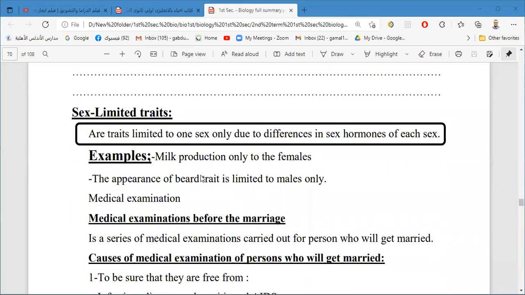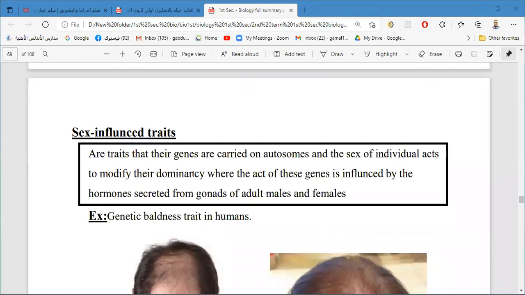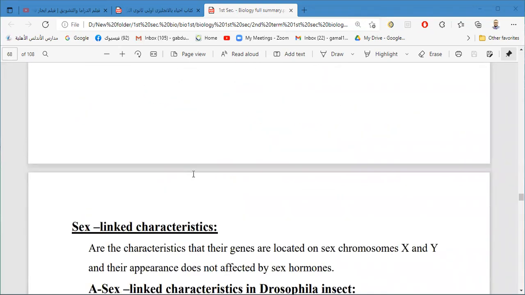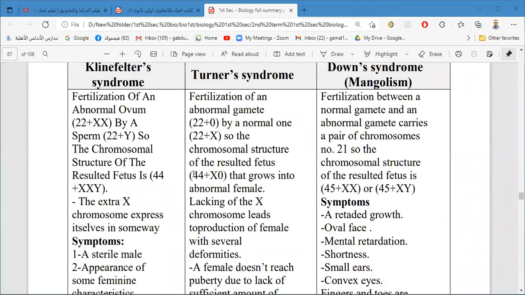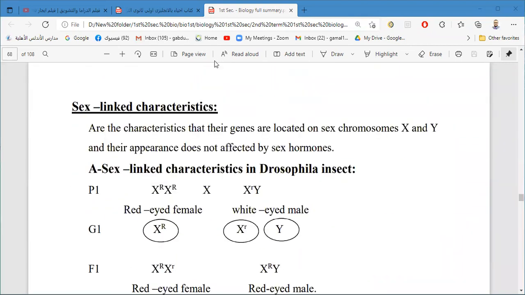You have 3 examples of inheritance: sex limited traits, sex influenced traits, and sex linked traits. Okay, we have to compare between them very well. We have to study them very well.